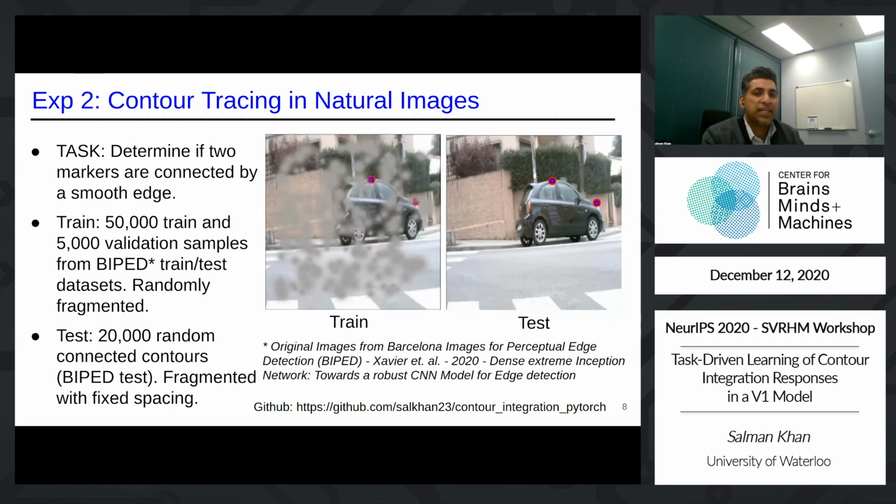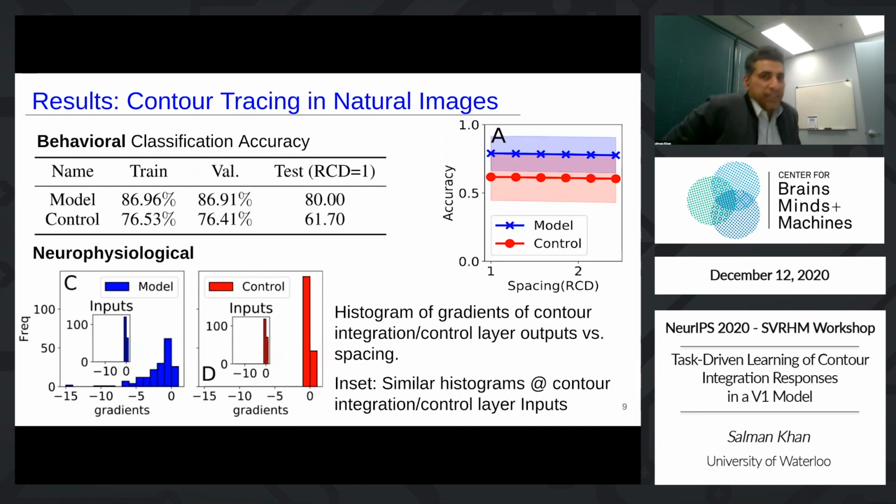After training, we tested for consistency with behavioral and neurophysiological data. Different from training images, in the test images, bubbles were placed at fixed locations along contours to simulate fixed interfragment spacing. Different bubble sizes and separation distances were used to simulate various interfragment distances. So here are the results of our experiment. Classification accuracies are shown in the table.